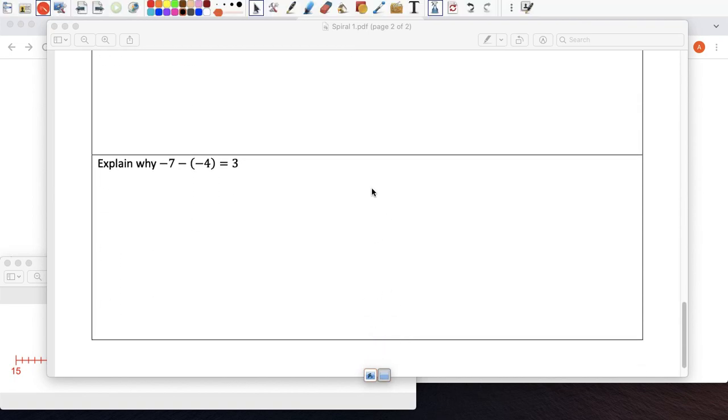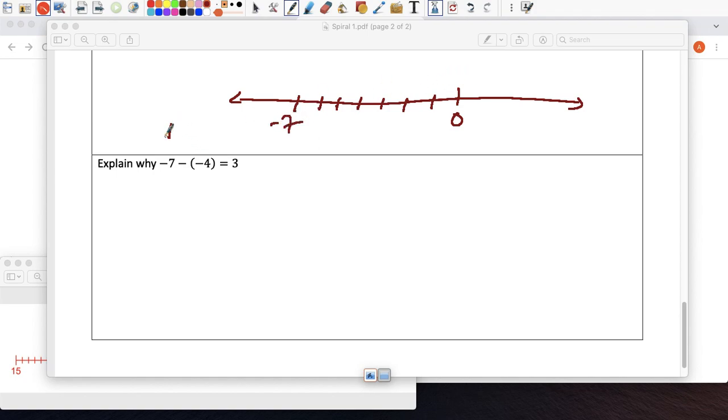So here, we talked about it in class. You have a negative sign, so I'll do it in two ways. I'll use a number line. Negative 7, 0, 1, 2, 3, 4, 5, 6, 7. So you're at 0. First thing you do is you walk to negative 7. Now you're subtracting negative 4.